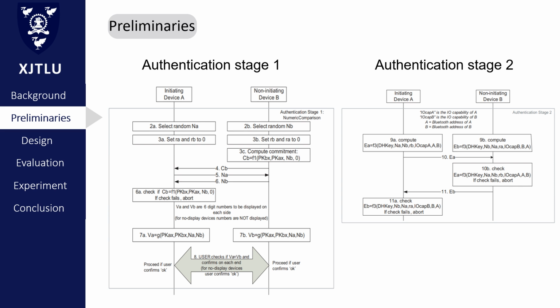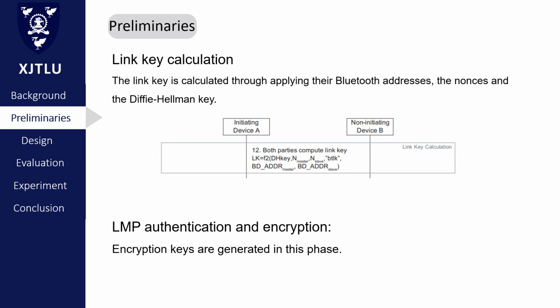The second step is authentication stage 1. It can prevent man-in-the-middle attacks by double hash functions. Authentication stage 2 can verify if authentication stage 1 completes successfully. Next, the link key will be generated and encrypted. It can be used in other Bluetooth protocols. So, this is all my preliminary knowledge.